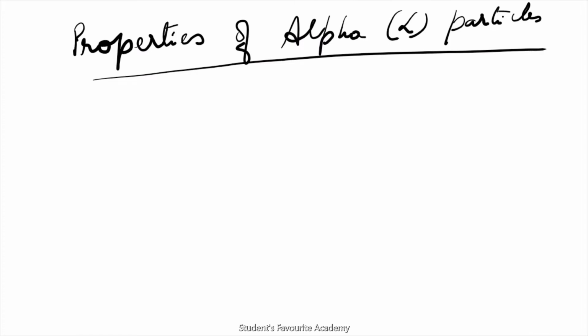Properties of alpha particles. The first property: an alpha particle consists of two protons and two neutrons.